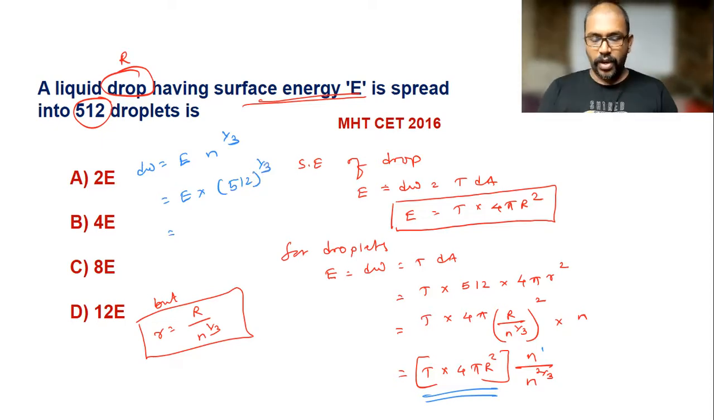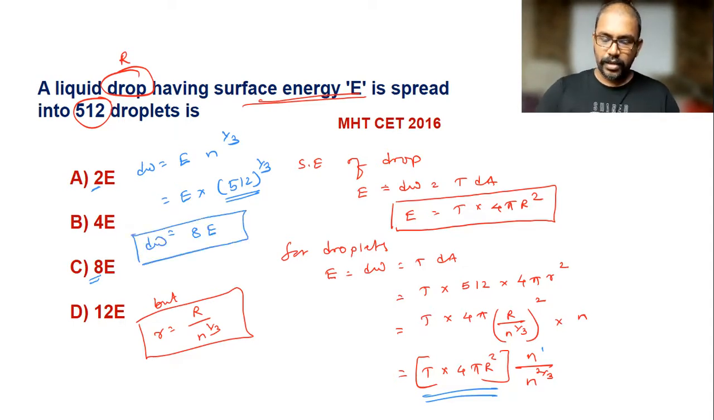Now here, obviously the cube root of 512 is not 2, and maybe it is not 4. Most probably 8 is coming. You can do 8 multiplied by 8 multiplied by 8, it is coming 512. So it is 8 and this E. So 8E is the surface energy of droplets. 8E is written in option C. So option C is the correct option for this question.